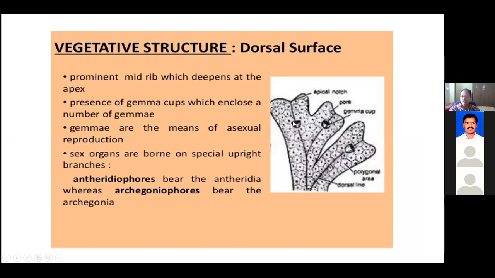In these gemma cups, we can see the presence of some spore-like structures which are called gemmae, helpful for reproduction. Next, on this thallus, we can see the development of the sexual organs, which are called antheridiophores.